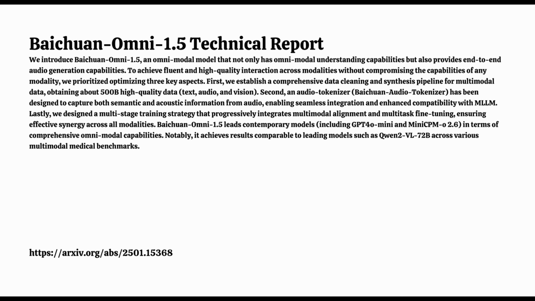And the comparisons get even more interesting when we look at video understanding. They use benchmarks focusing on general video understanding and open-ended video question answering, which sounds incredibly complex. Yeah, that's some next level stuff. But Baichuan Omni 1.5 excels in this area, especially with those open-ended video questions. It outperforms other open source models, and it even surpasses GPT-4o-mini on one benchmark. And I think this is where the unique capabilities of Baichuan Omni 1.5 really shine.